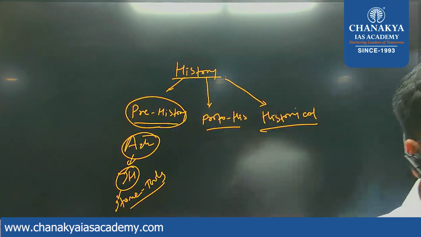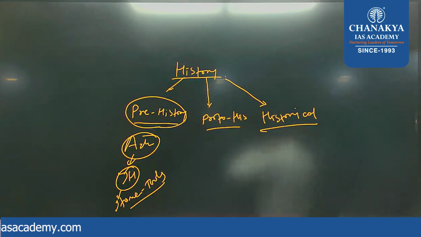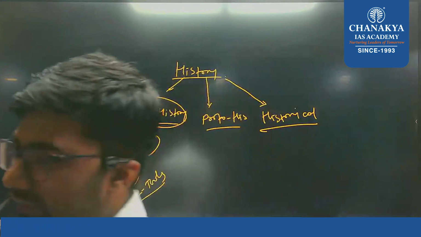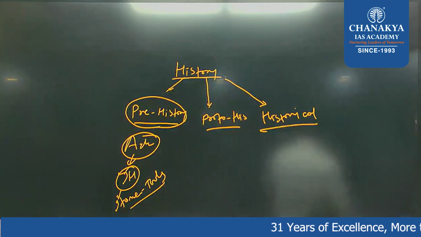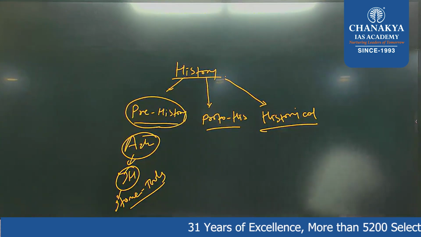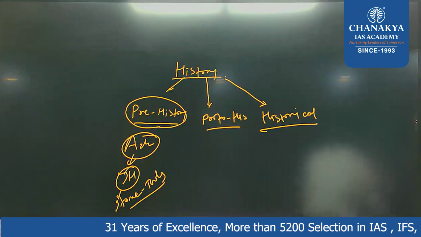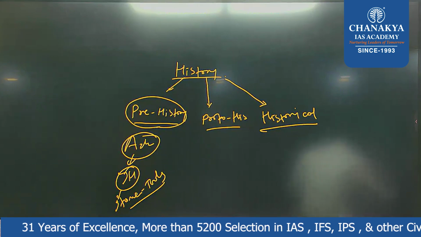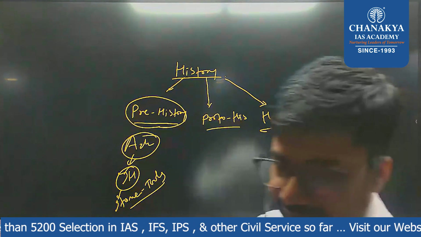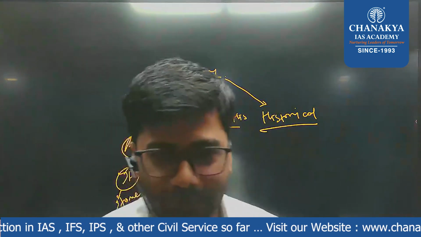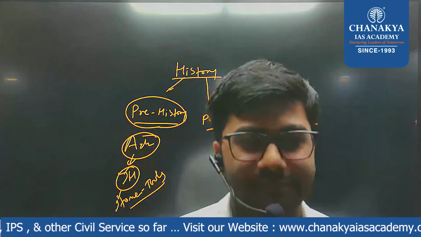Stone Age is also divided into three or four parts, but we would start from the Paleolithic period. So Paleolithic, Mesolithic, and then Neolithic after that.